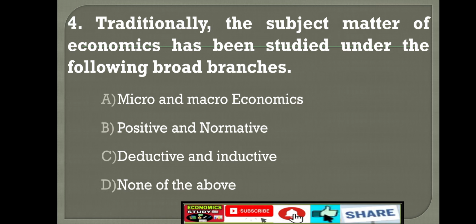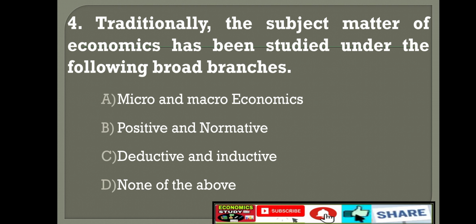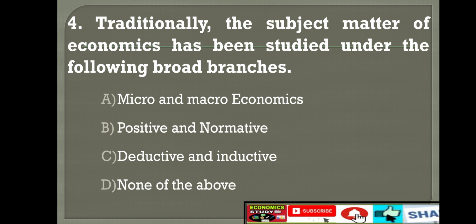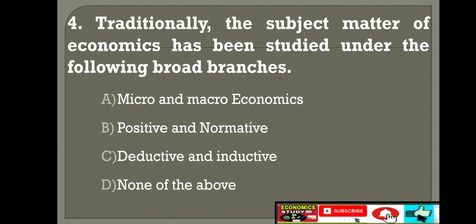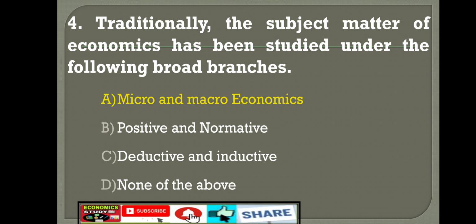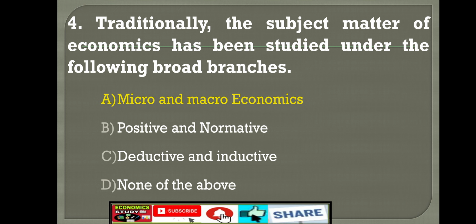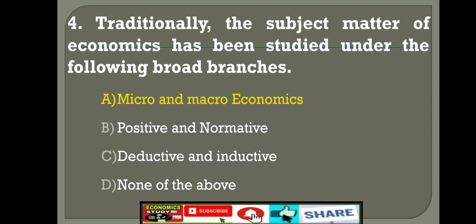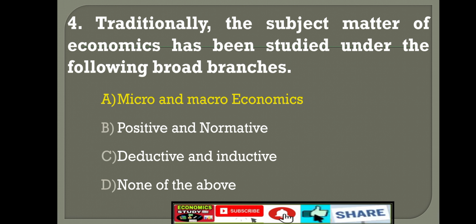Fourth question. Traditionally, the subject matter of economics has been studied under the following broad branches. Option A, micro and macroeconomics. Option B, positive and normative economics. Option C, deductive and inductive. Option D, none of the above. Right answer is option A, micro and macroeconomics. Micro and macroeconomics are the traditional broad branches under which the subject matter of economics has been studied.